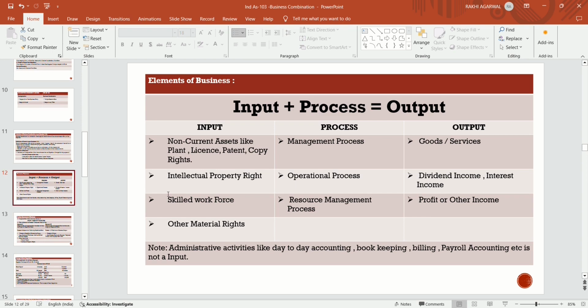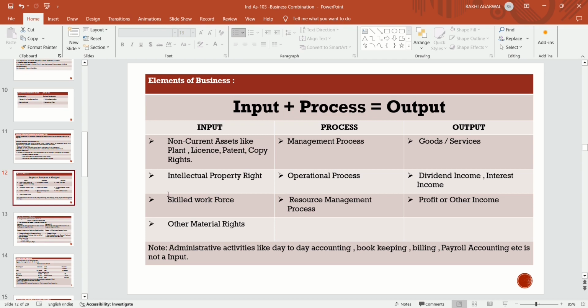Firstly, what inputs are there? Non-current assets like plant, license, patent, copyright are examples of inputs. Intellectual property rights, skilled workforce, labor, material rights: these are the inputs which we put into the business. And how do we process them? These inputs are processed by the management process, by the operating process, by the resource management process.